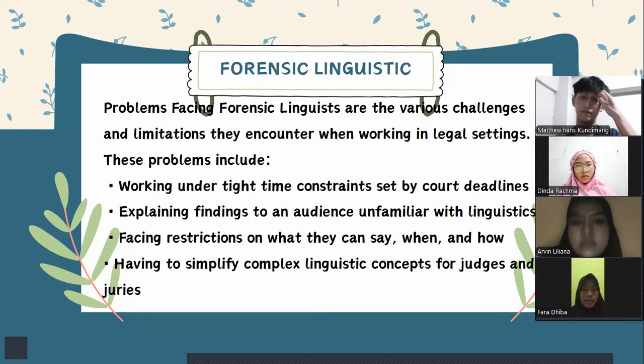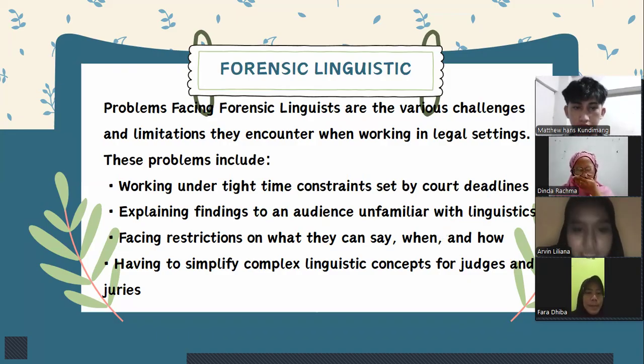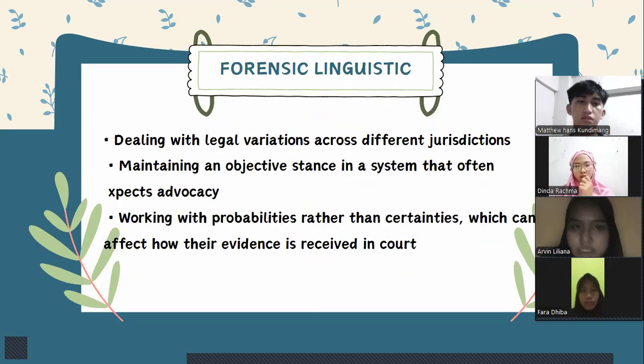Problems facing forensic linguistics are the various challenges and limitations they encounter when working in legal settings. These problems include, the first, working under tight time constraints set by court deadlines. The second is explaining findings to an audience unfamiliar with linguistics, facing restrictions on what they can say, when and how. The last is having to simplify complex linguistic concepts for judges and juries.